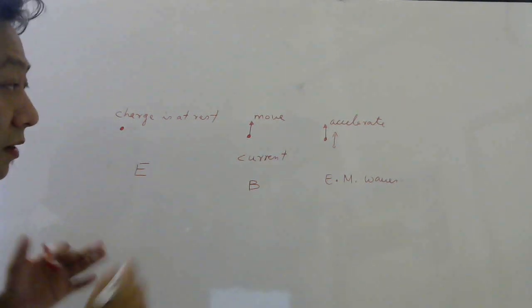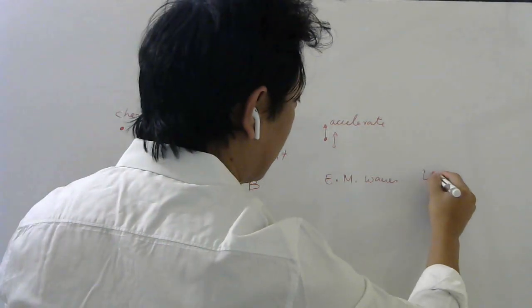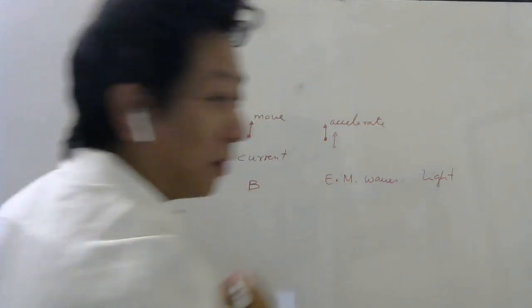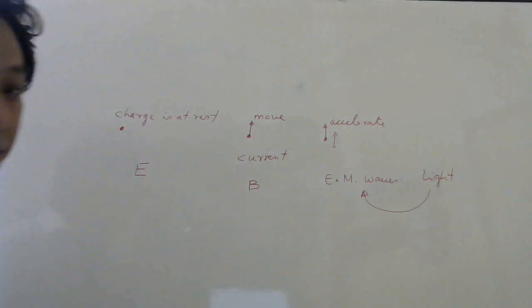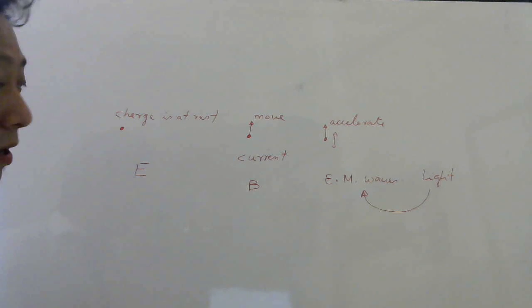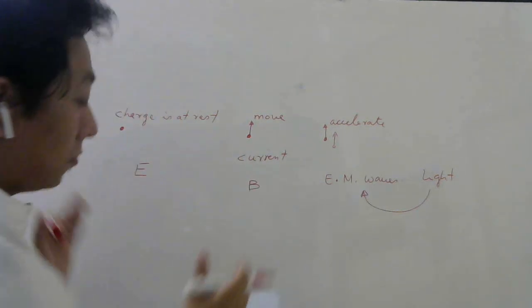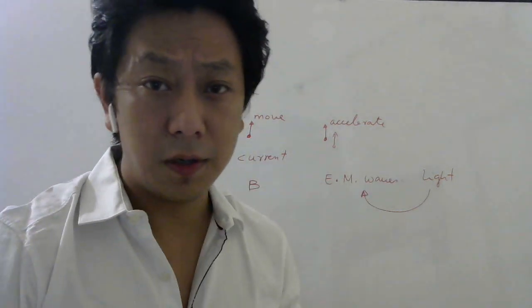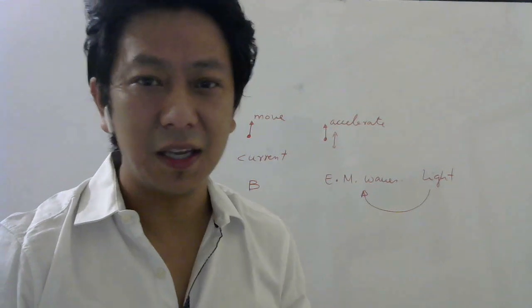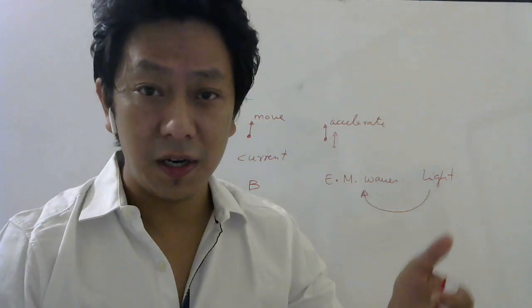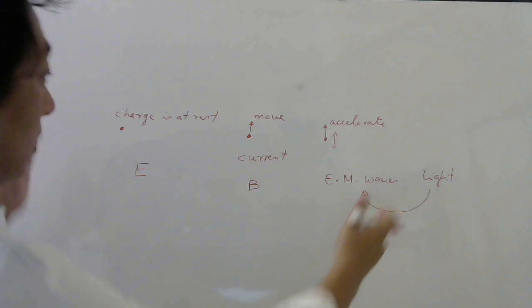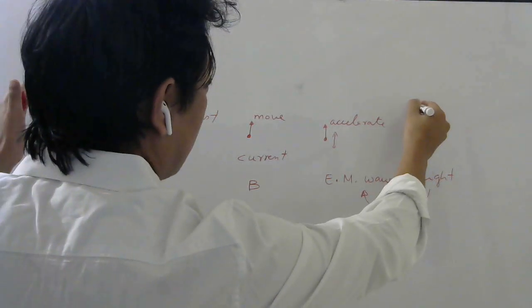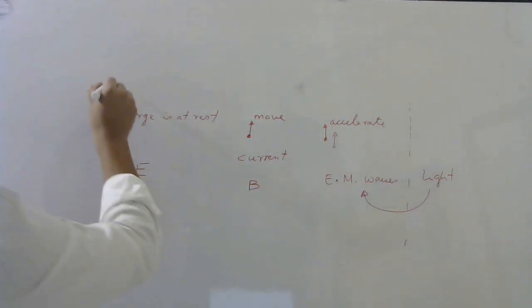Then we study about light, and we realize that light is nothing but electromagnetic waves. So the first volume of first PU, from chapter 1 to chapter 8 or 9, from electric charge and field up to EM waves, is the study of this part.